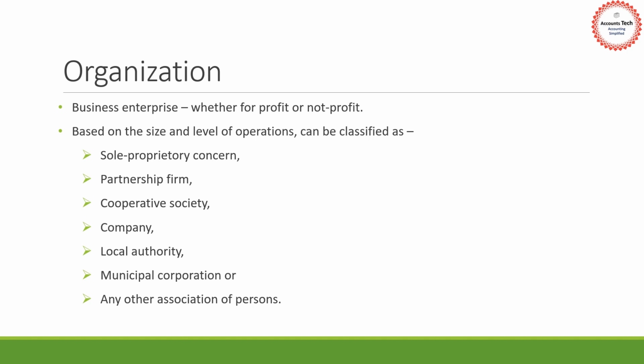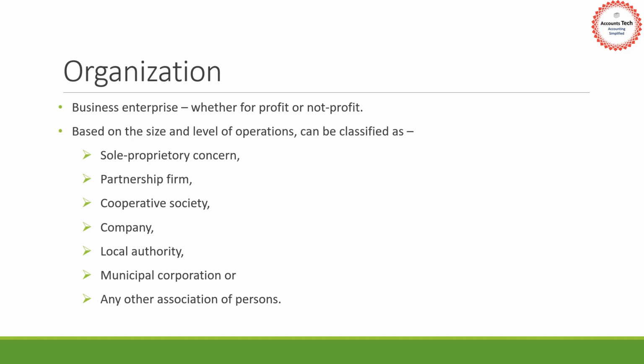Based on the levels and size of the operations that happen within an organization, it can be classified as sole proprietary concern, partnership firm, cooperative society or company, local authority or municipal corporation or any other association of persons. These are just a few examples.